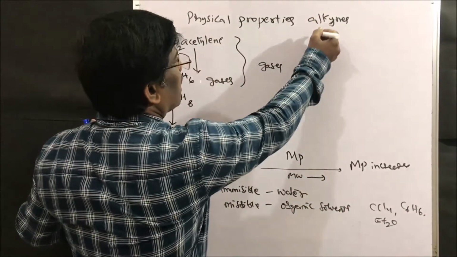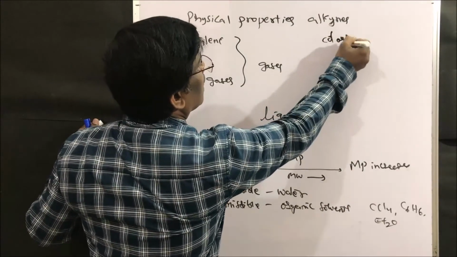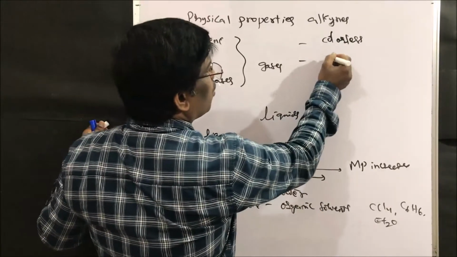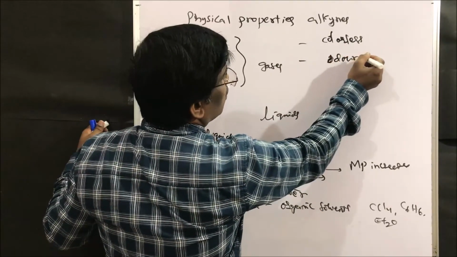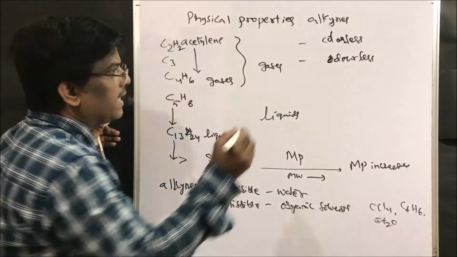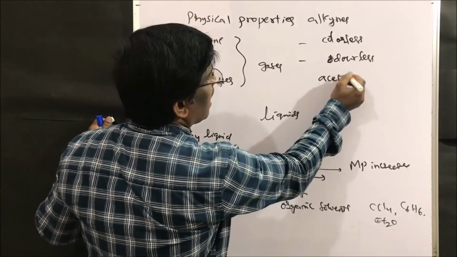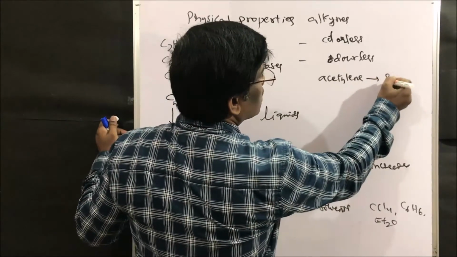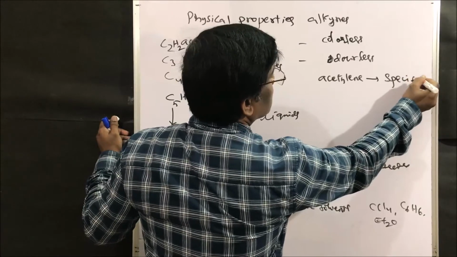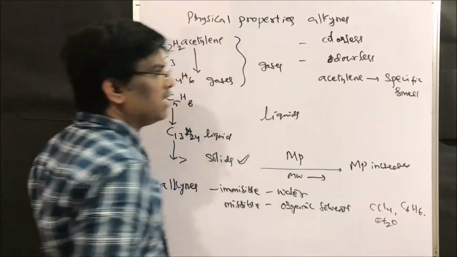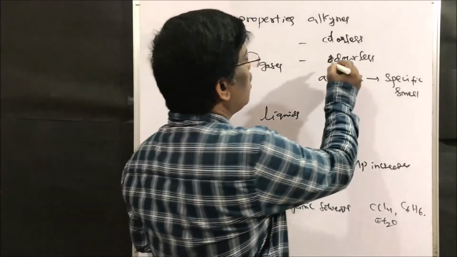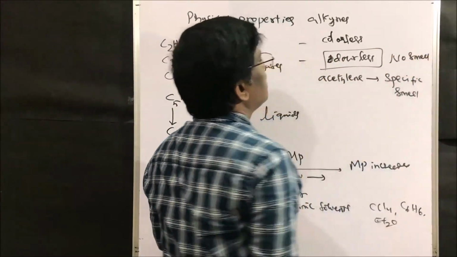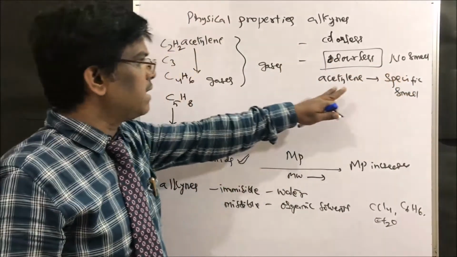And all are colorless compounds. When it comes to smell, they are odorless. However, acetylene will have a specific smell. Except acetylene, all are odorless, meaning no smell, right friends? So colorless, no smell, except acetylene.